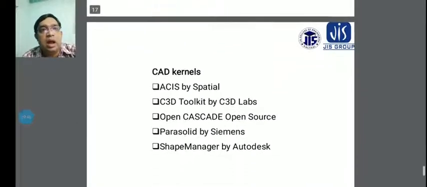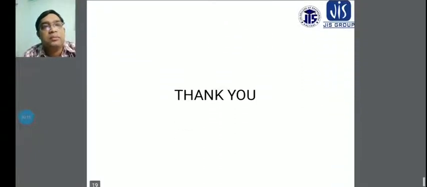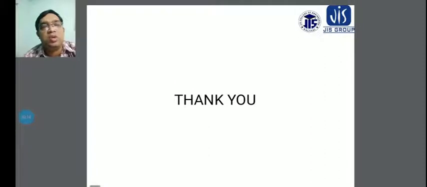And the CAD kernels you can also see: ACIS by Spatial, C3D Toolkit by C3D Labs, Open CASCADE open source, Parasolid by Siemens, and ShapeManager by Autodesk. This is considered according to the CAD architecture, as CAD software is known through these classes. Okay, thank you.